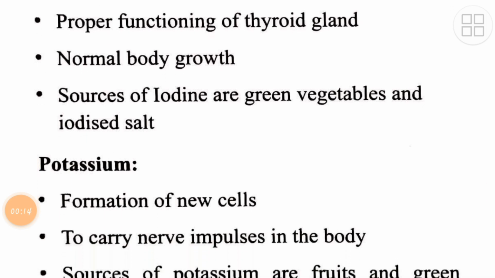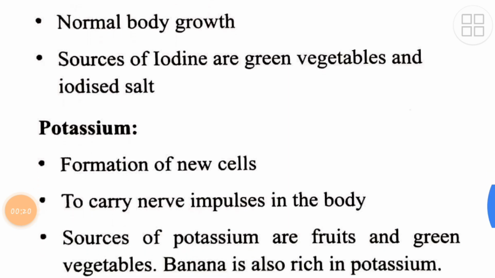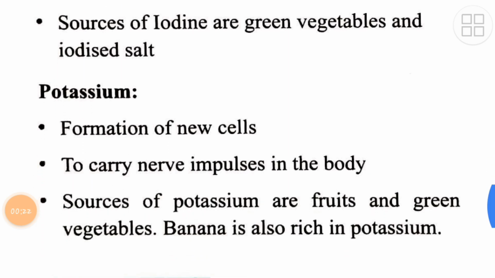Potassium helps in the formation of new cells and it carries what? It carries nerve impulses in the body. Sources of potassium are fruits and green vegetables. Now, banana is also a rich source of potassium.